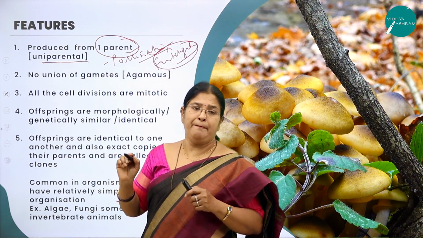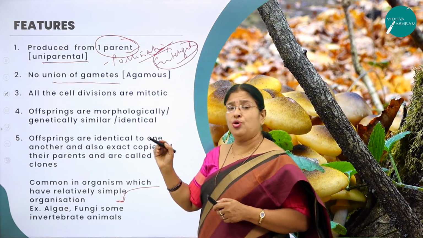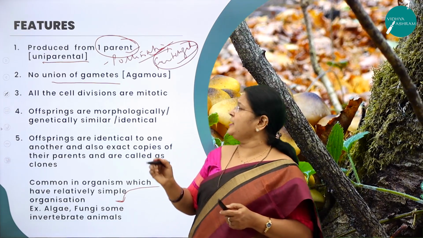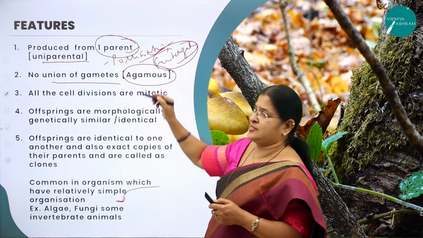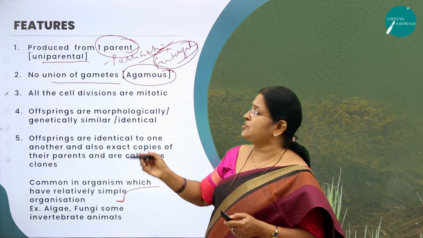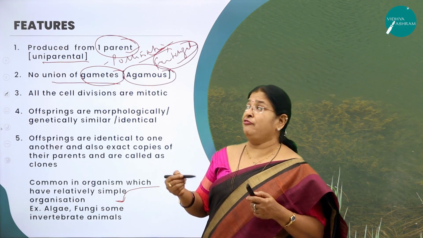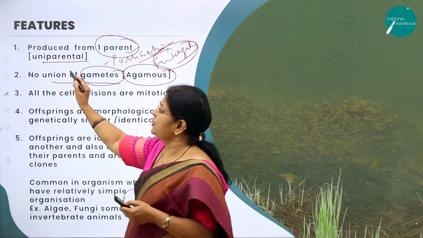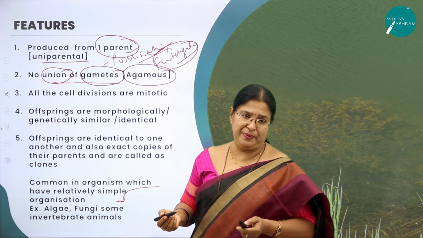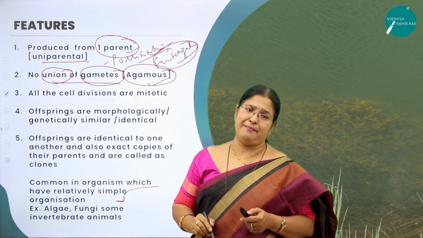So it is uniparental. Next very important point to be noted, there are no gametes, so where will the question of union of gametes come? As I said in the beginning, it is agamous. Gametes are not involved in the process of reproduction. Obviously there is no union of gametes. There is no male gamete and female gamete. Then where will the question of fusion come? Union means fusion of the male gamete with the female gamete. So there is no union of gametes. Hence it is called agamous.